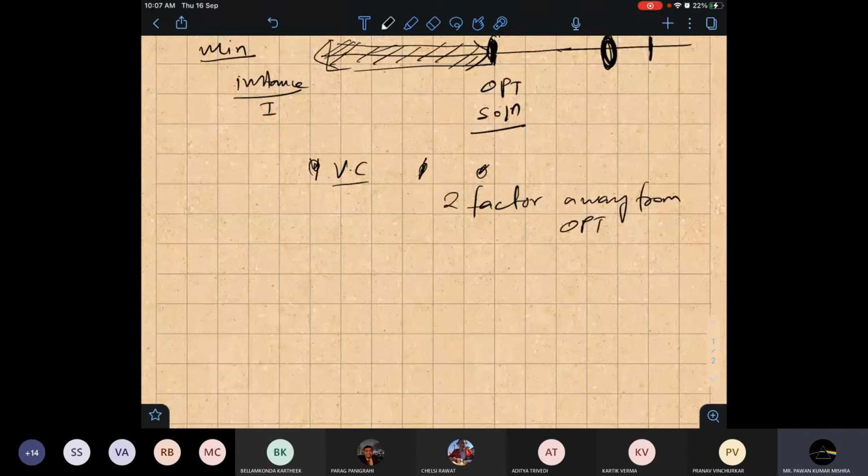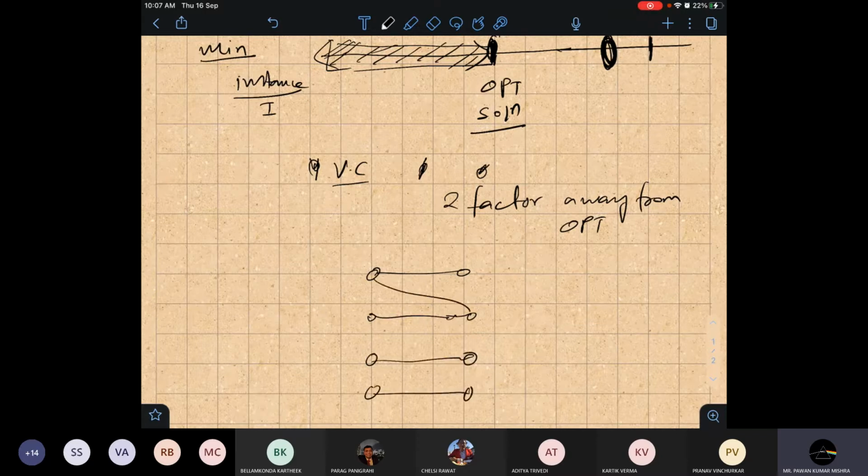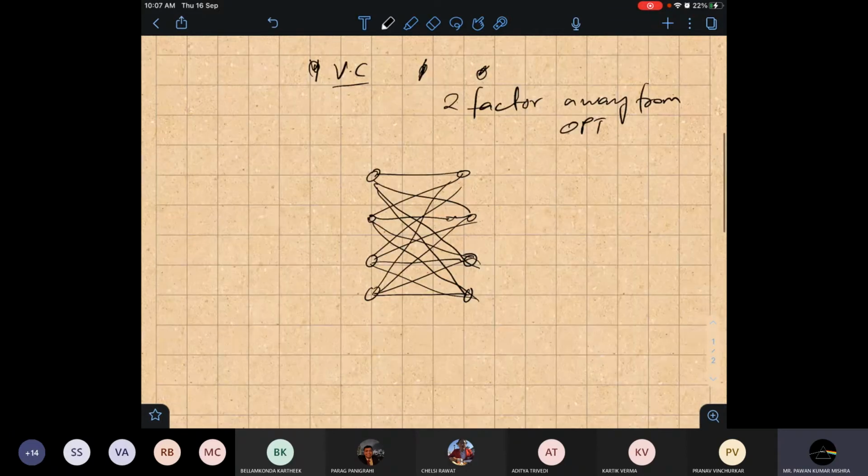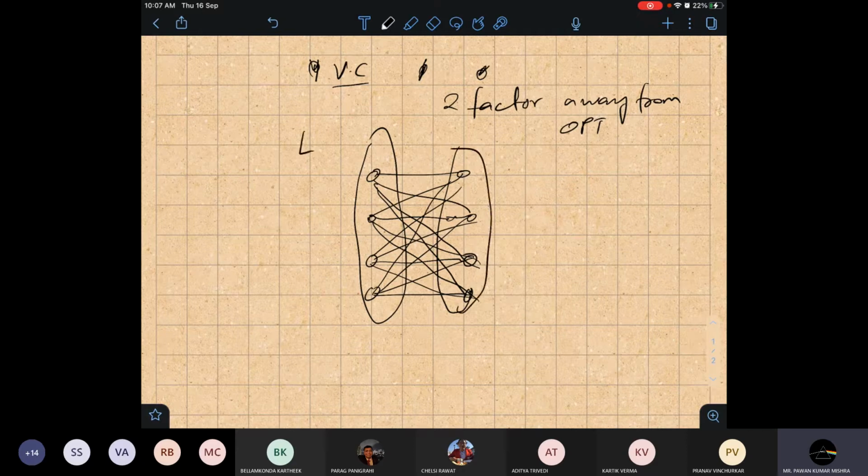Suppose we take a complete bipartite graph. Let me draw it. This is a complete bipartite graph with sets L and R. Now, if I ask what the maximal matching is here, what will be the output?